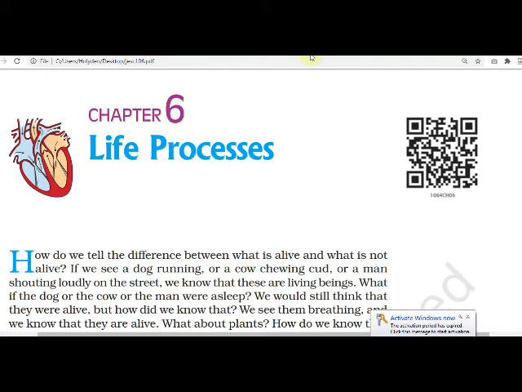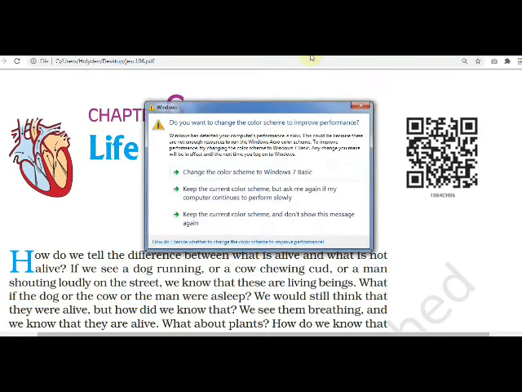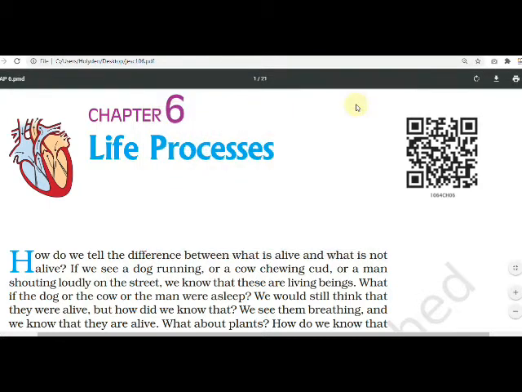What if the dog or the cow or the man were asleep? We would still think that they were alive. When we are sleeping, at that time also, though we are not doing action, what do we see? Some breathing movements are noticed with us. Yes or no? And those notifications tell us that the dog or the man who is asleep is in action, means it is alive because of breathing.